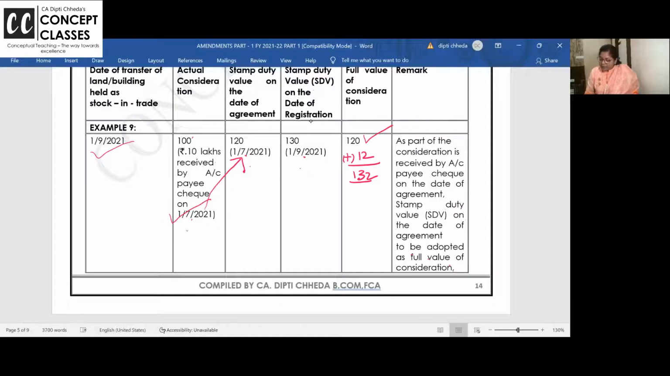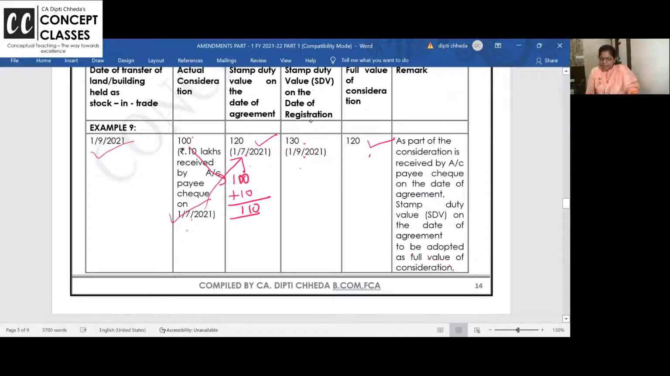Okay, but one minute, I made a mistake. Sorry, I went a little wrong. 10% we should add on 100. Actual consideration is 100, and 10% more means 110. Till 110, we will not consider. But here the stamp duty value is more, 120 and 130. Now out of this, with stamp duty value, we will take 120. So the answer is 120 because the stamp duty value is more than the actual consideration.